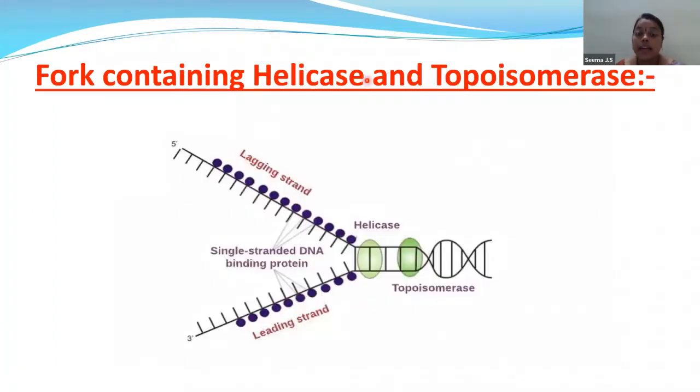Fork containing helicase and topoisomerase. Children, let us know what this helicase and topoisomerase are. Helicase is the enzyme which will unwind the DNA. Topoisomerase is the enzyme which will help in controlling the tension created while unwinding the DNA. So when the DNA is getting unwound, some sort of tension is created. To control that tension, topoisomerase is present. So there is a link between helicase and topoisomerase. Helicase is unwinding the DNA, and topoisomerase is controlling the tension created by the helicase enzyme.